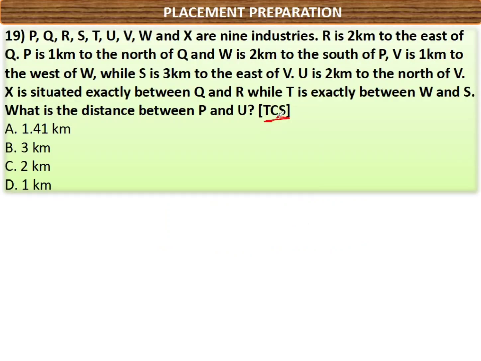This question was asked in TCS. P, Q, R, S, T, U, V, W, X are 9 industries. R is 2 kilometers to the east of Q. So here they have given distance, but they have also given east and west.